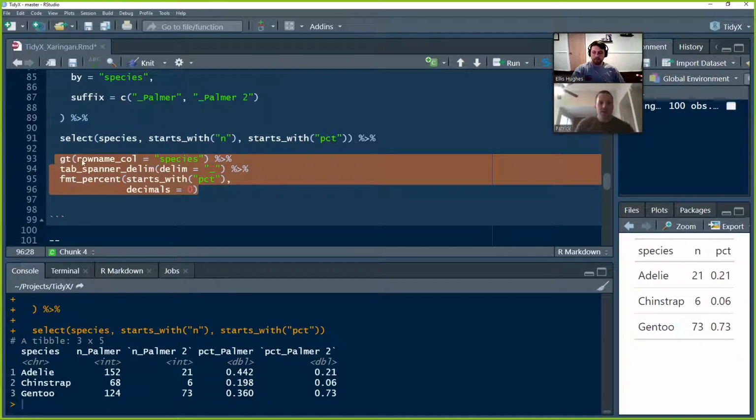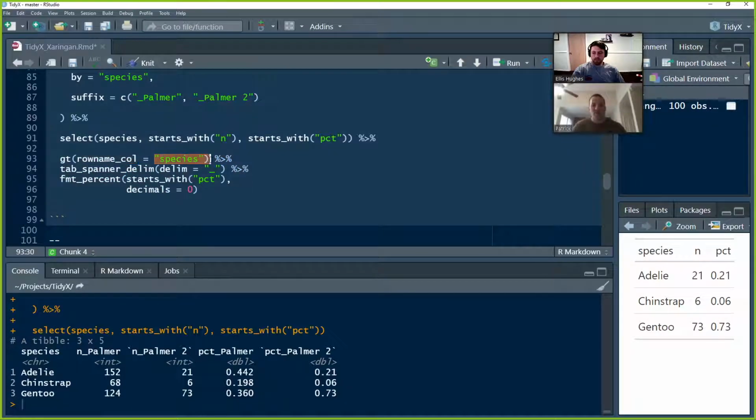So GT table, he's going to set the row names to be species because we don't want those to be an explicit column. The tab spanner is going to be the piece over the top of the table. And then the format percentage is basically saying, hey, if the column is a percentage column, make sure that you represent it as a percentage column.